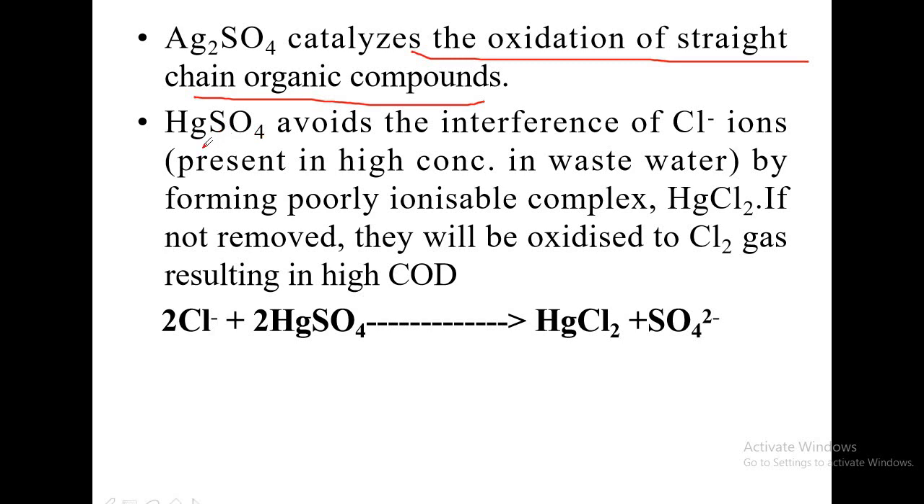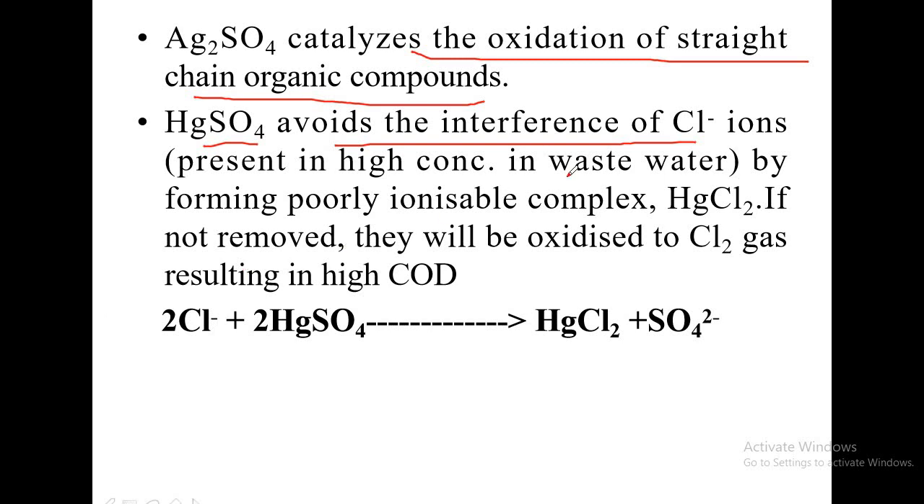Now mercuric sulfate, that is HgSO4, what is this added for? That is added to avoid the interference of chloride ions. So I told you, if you are taking waste from industries, means wastewater, then obviously it will be rich in chloride ions. And if chloride ions are there in large number in wastewater, then we will get a high COD value than the actual COD for the water. We will get a high COD value, thereby giving an erroneous result.